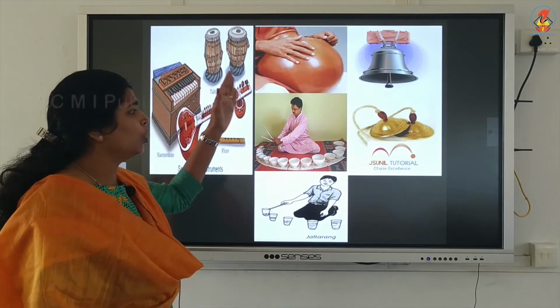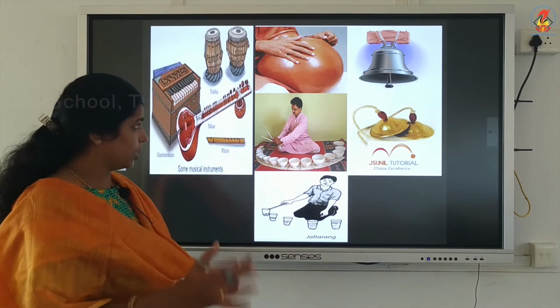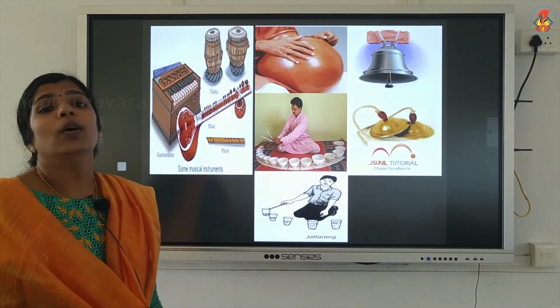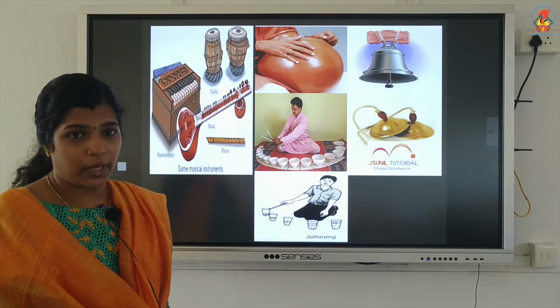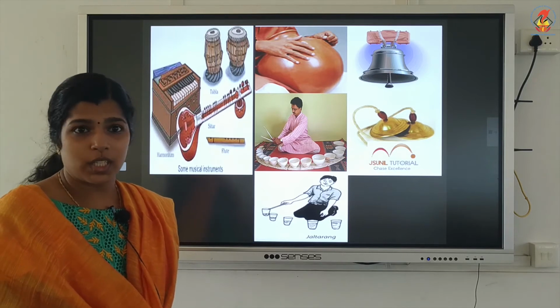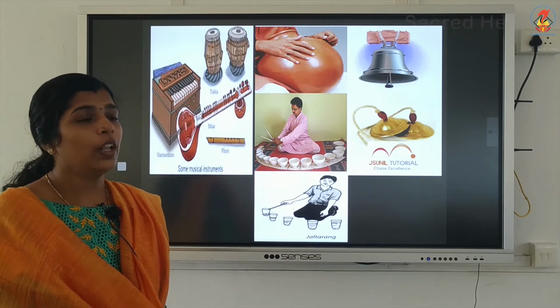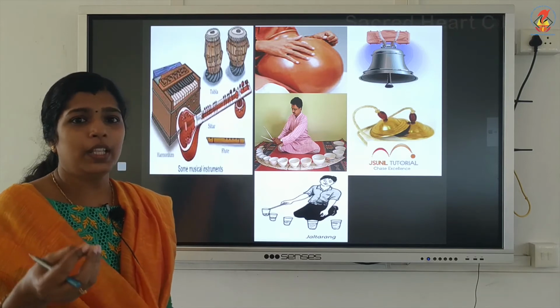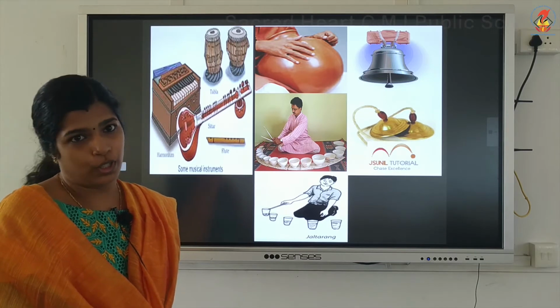Now, so many instruments are there. In all these instruments, with the help of a string, a membrane or an air column, we can produce sound. When a part of that instrument starts vibrating, then it will produce sound.